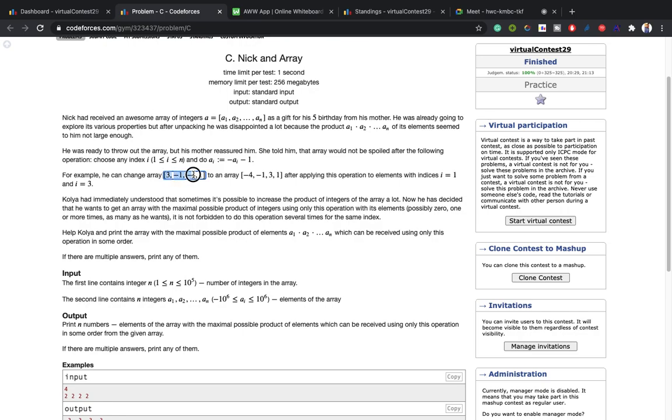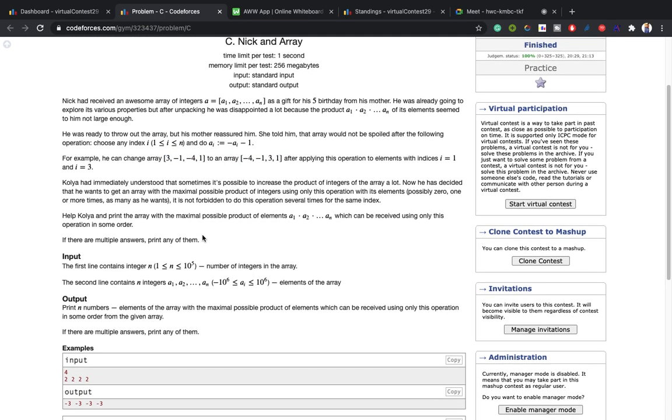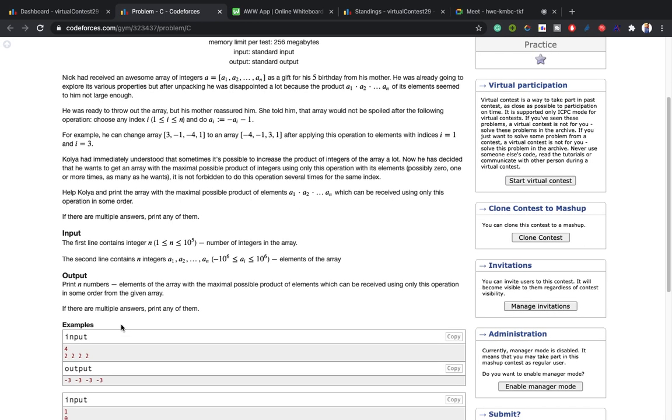Here is an example where it has been converted from index 1 to a. So we have to make the product of the full array maximum, and the operation we can do is change the current element to -a - 1.